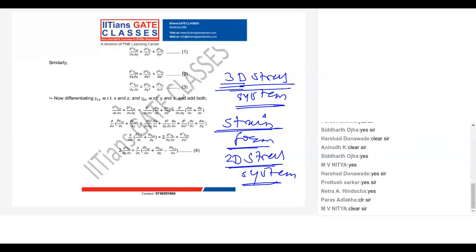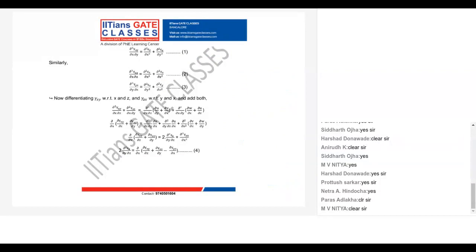Before that, if you take the 2-dimensional case, how many compatibility equations will you have? There are a total of 6, but out of 6 there is only one non-zero compatibility equation. Why one?